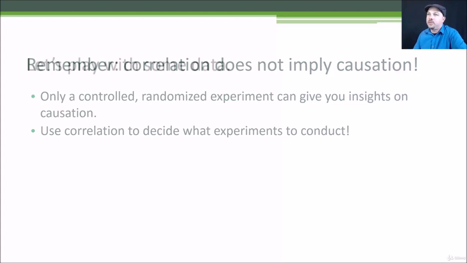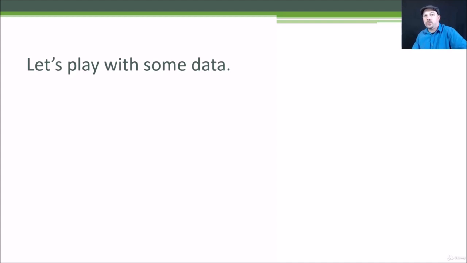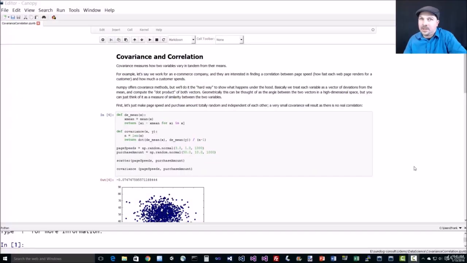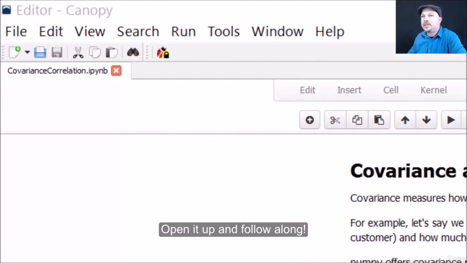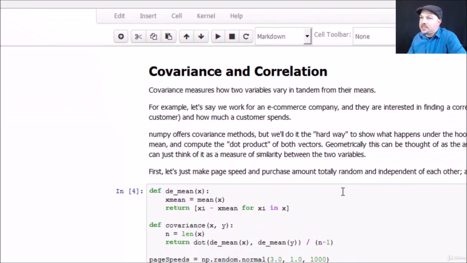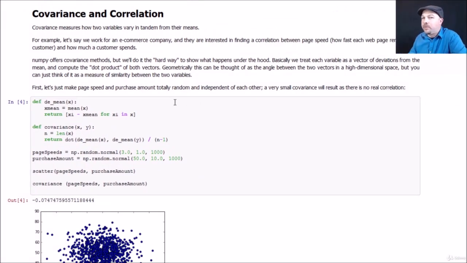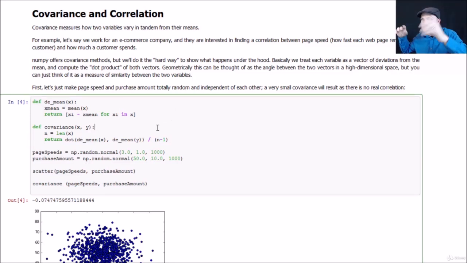But let's get our hands dirty in computing correlation and causation and see how we actually do this in Python. All right, let's get our hands dirty with covariance and correlation here with some actual Python code. So again, as I explained in the slides, you can think conceptually of covariance as sort of taking these multi-dimensional vectors of variances from the mean for each attribute and computing the angle between them as a measure of the covariance. And the math for doing that is a lot simpler than it sounds. We're talking about high-dimensional vectors. I mean, it sounds like Stephen Hawking stuff, but really, from a mathematical standpoint, it's pretty straightforward.